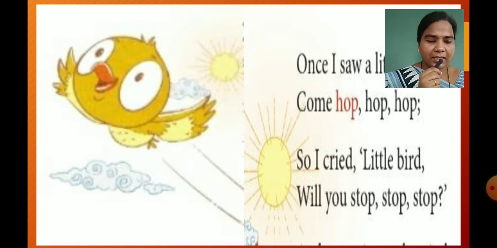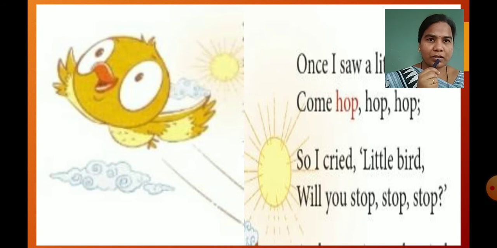This child is saying to this bird, will you please stop? When you children see a bird for the first time, you are very small, so you feel very surprised and fascinated. So this boy is saying, will you stop, stop, stop?